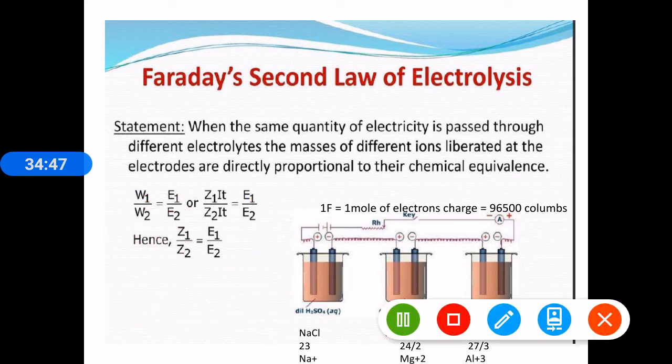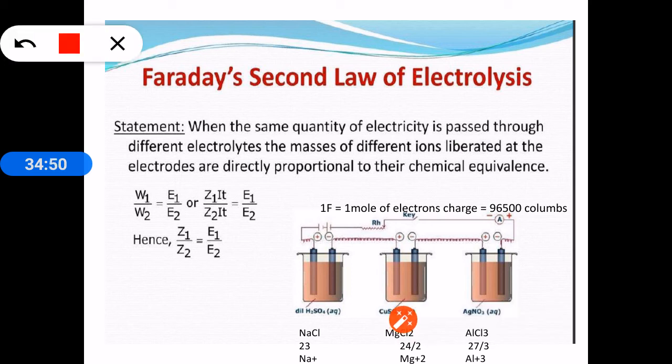Now when the same 1 Faraday is passed through magnesium chloride solution, 1 mole of magnesium will give Mg plus 2 charge. So each mole, that means 6.023 into 10 to the power of 23 atoms, are there in magnesium, but each atom is having plus 2 charge, so the total plus 2 charges are equal to 2 into Avogadro number. But we are passing current which is having the charge equal to the charge of 1 mole of electrons only. So the 1 mole of electrons will neutralize the charge on not this complete 1 mole of magnesium plus 2.